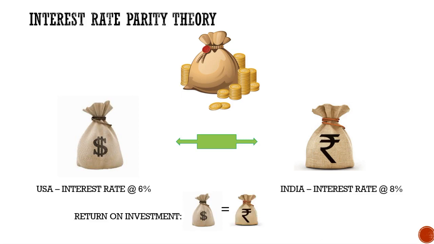So it does not matter wherever you invest, you will get the same return on investment. This in short is known as the interest rate parity theory. This can be better understood with the following videos.